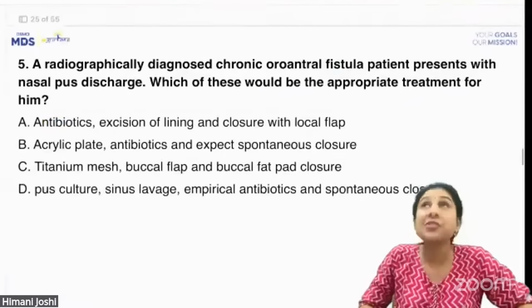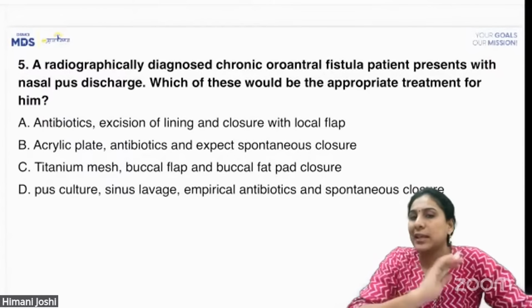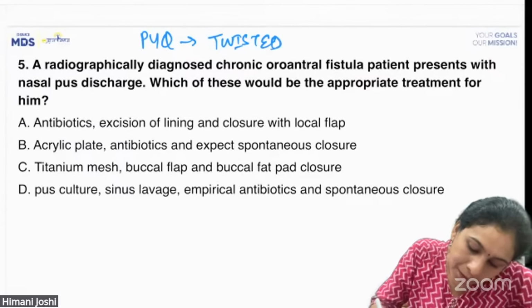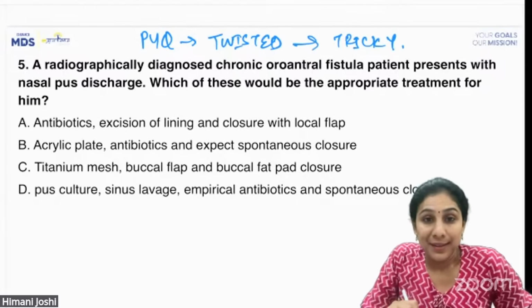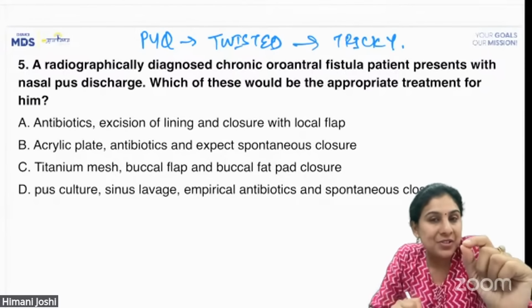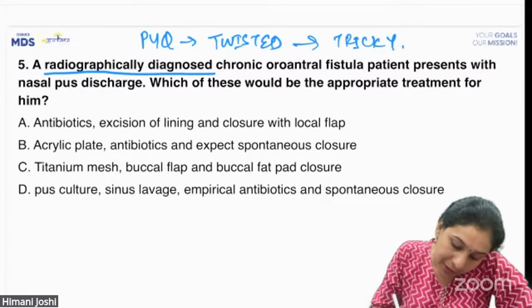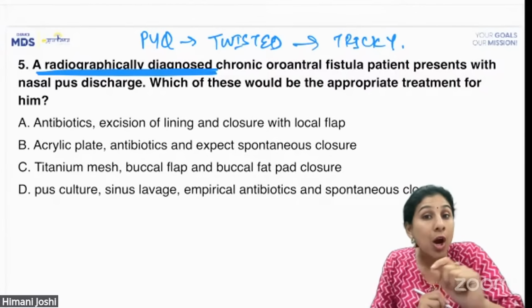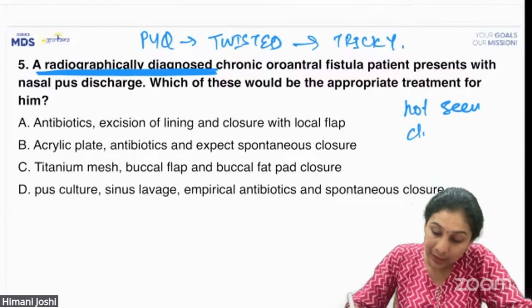Okay, coming to question number 5 very quickly. A radiographically diagnosed. This is one tricky question. Okay, this is a PYQ which is twisted. That is why it becomes tricky. Listen to the question very, very carefully. A radiographically diagnosed, it's not clinically diagnosed, not seen clinically.